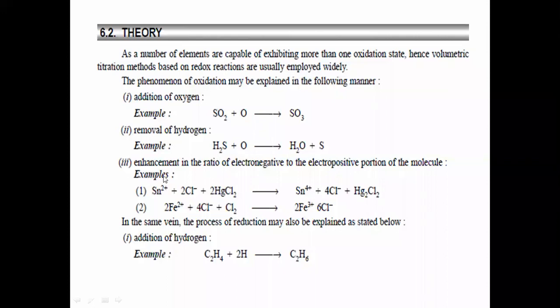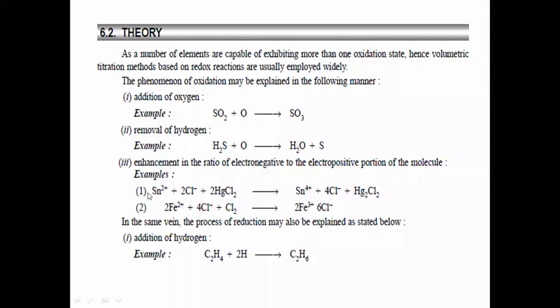And the third mechanism of oxidation is nothing but an enhancement in the ratio of the electronegative to the electropositive portion of the molecule. See, on the left hand side of the reaction, the reactants are electronegative in nature.